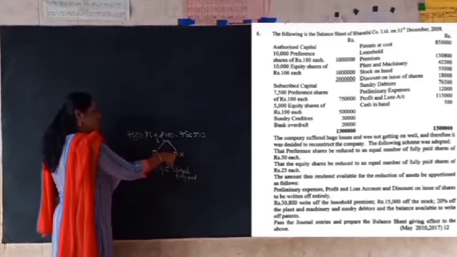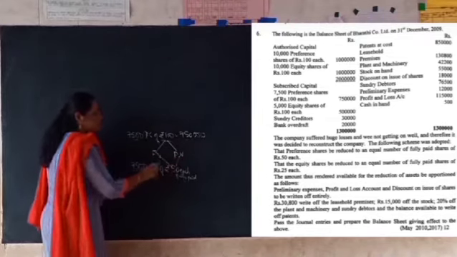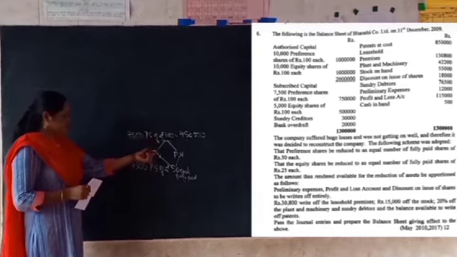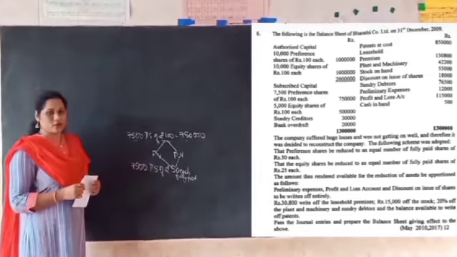Similarly, the paid up value of one share was 100 rupees earlier, but now it has been reduced to 50 rupees. So in such a case, here the face value is also reduced, the paid up value is also reduced. So now what is the journal entry required here?